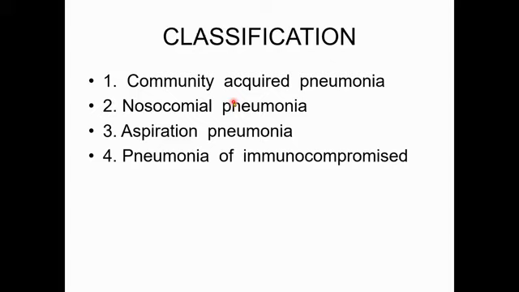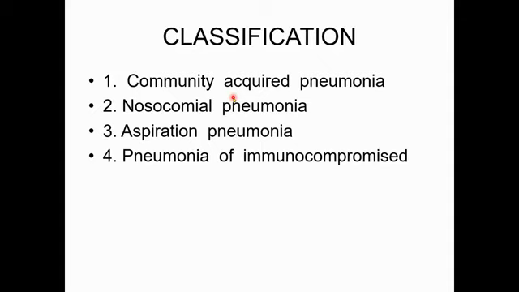Aspiration pneumonia occurs due to aspiration of gastric contents, usually in unconscious patients or those with neuromuscular deficiency, cerebral palsy, cleft palate and lip. This kind of patient has every chance of having aspiration. And pneumonia of the immunocompromised, where some atypical agents cause pneumonia which usually do not cause pneumonia in a healthy person, like Pneumocystis jirovecii in AIDS patients. Aspergillus fumigatus is a fungus causing pneumonia, usually not in an otherwise healthy person.